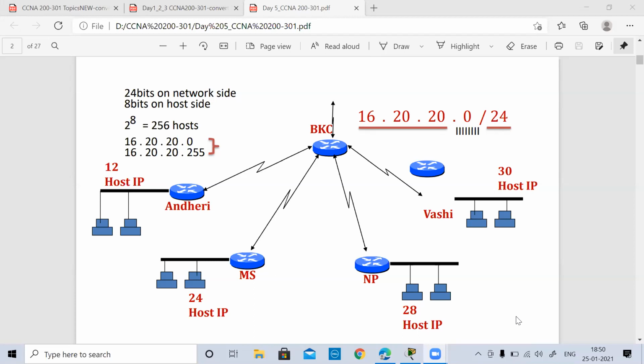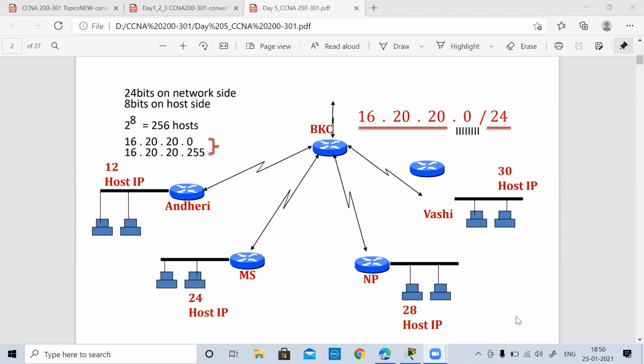So when I have an IP address and such a network, how should I go ahead? First and foremost, with /24, we can calculate how many host bits we are getting. /24 means 24 network bits, and 32 minus 24, that is 8 bits, on the host side. So with this given IP address, I can have a maximum of 256 hosts, but that is not the true maximum. I'll tell you the actual value. This is just for the sake of understanding.